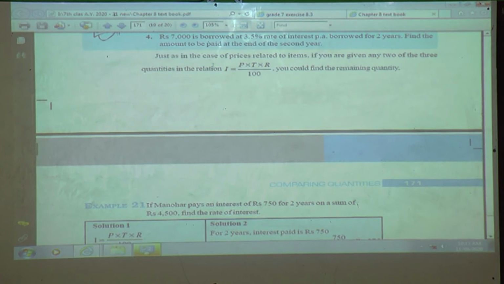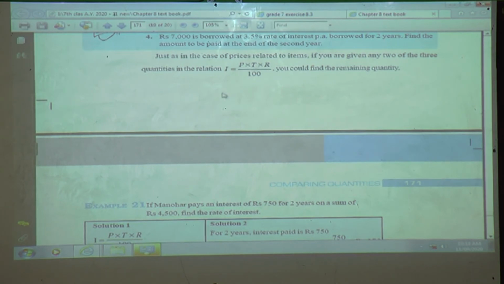Now, in the case of a problem related to it, if you are given any two of the three quantities in the relation, where I is the simple interest, P is the principal, T is the time taken, that is how many years, and R is the rate of interest upon 100, the simple interest is equal to PRT upon 100. You can find the remaining quantity.